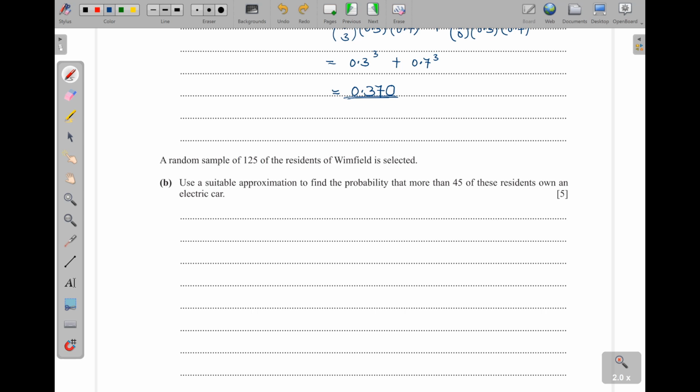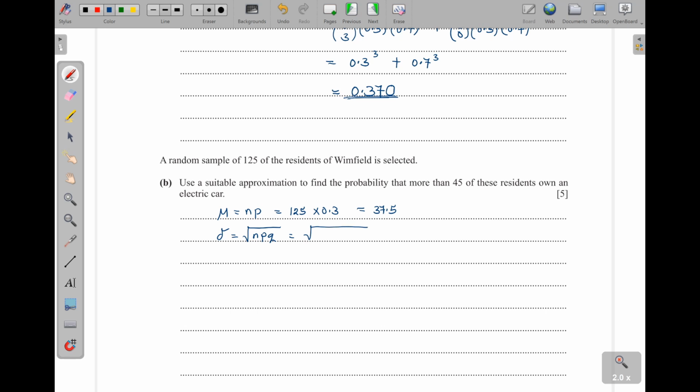So that's why we approximate a binomial to the normal distribution, and the mean of the binomial is given by np. Remember, when we are using the normal distribution, we need to have the mean and then the standard deviation. So this one is going to be 125 times 0.3, and this one will give us 37.5.